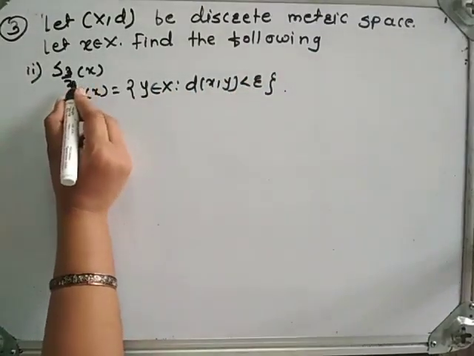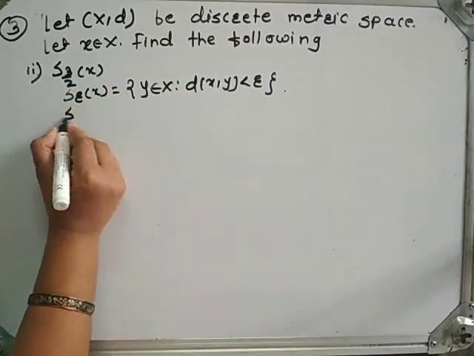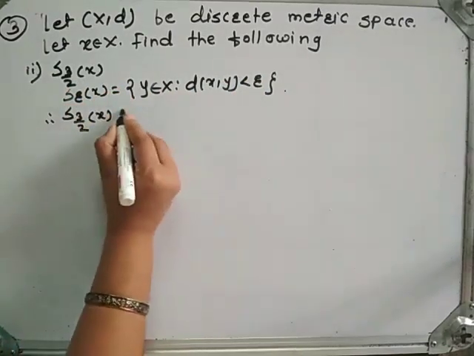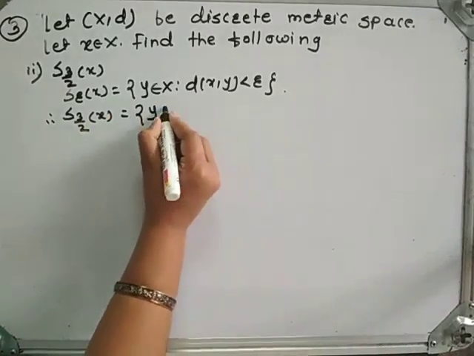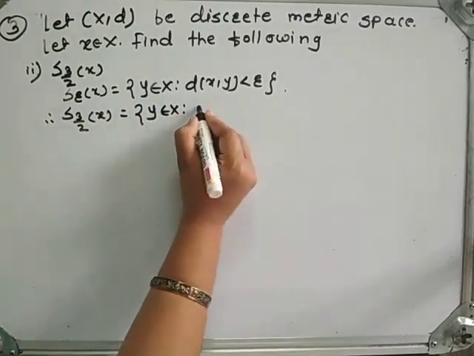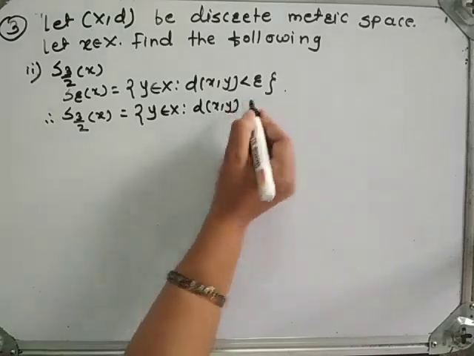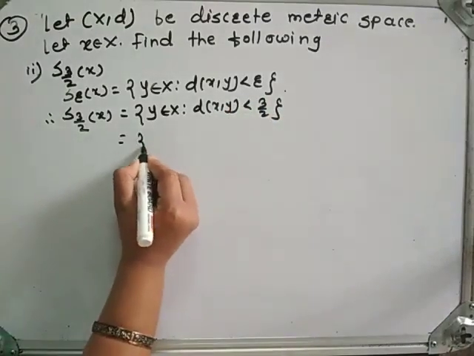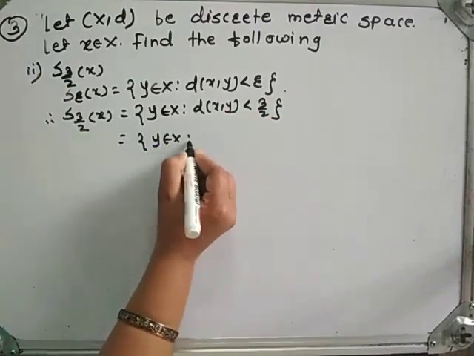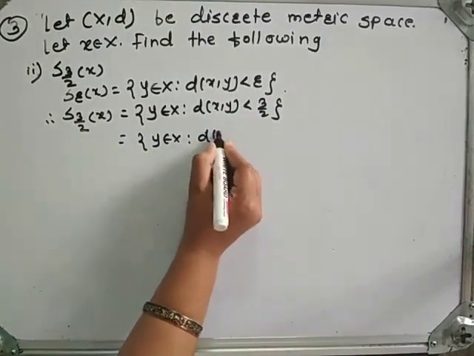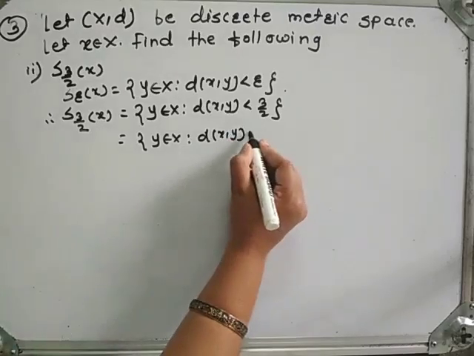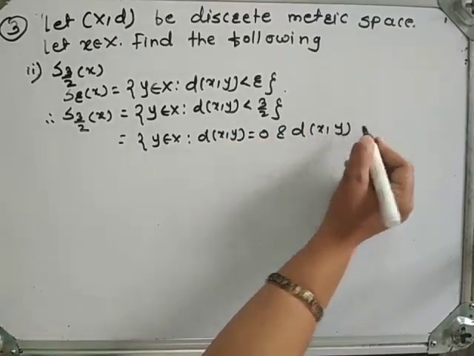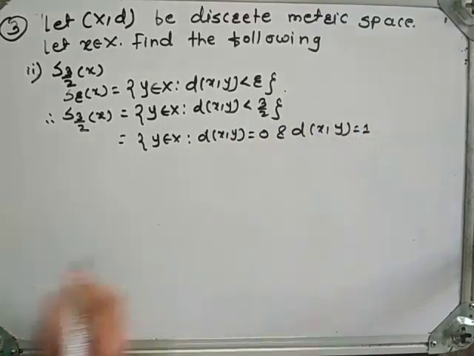Here we have to find S_{3/2}(x). Therefore, S_{3/2}(x) is equal to the set of all y belongs to X such that distance between x and y is strictly less than 3/2, which is equal to the set of all y belongs to capital X such that distance between x and y is equal to 0 and distance between x and y is equal to 1.